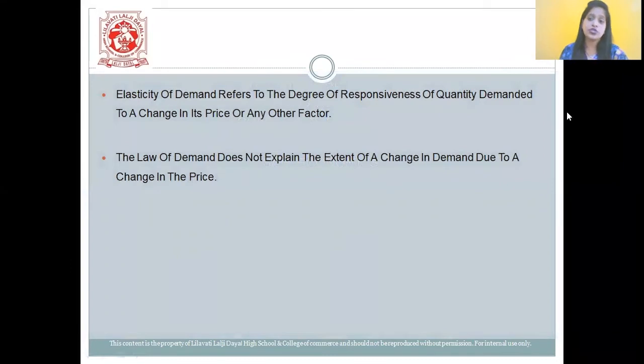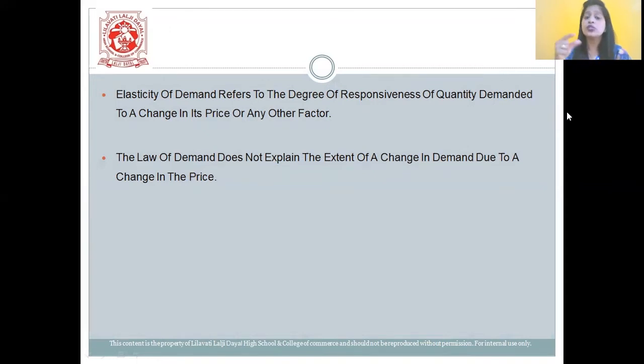So students, initially, let us first understand the meaning of elasticity of demand. Elasticity of demand refers to the degree of responsiveness of quantity demanded to a change in its price or any other factor. In simple terms, how we respond to the quantity demanded because of the change in price or any other factor is termed as elasticity of demand.